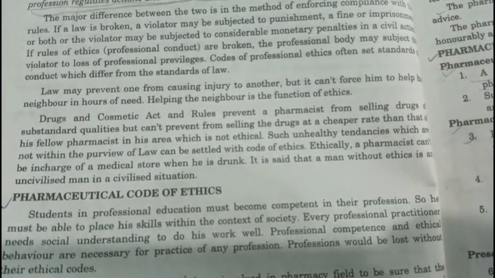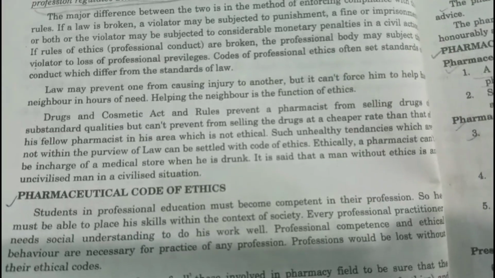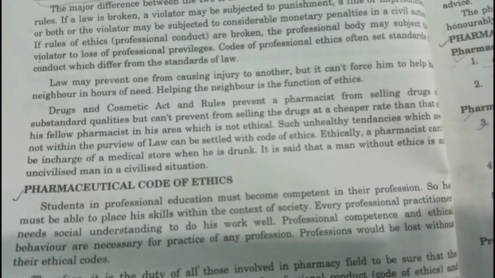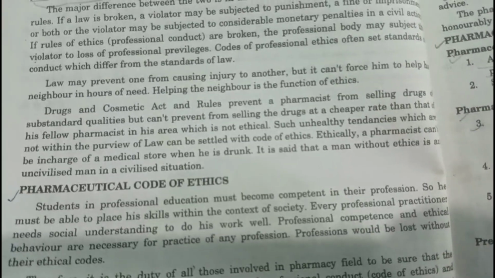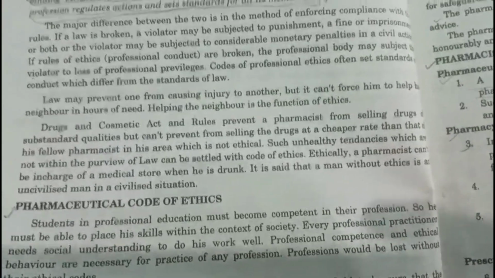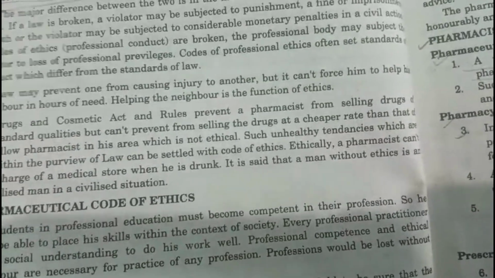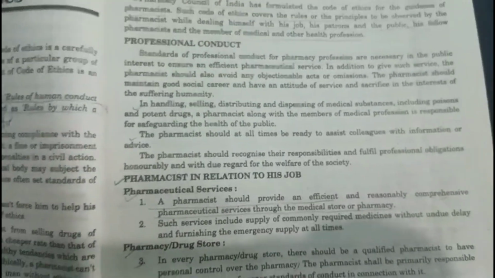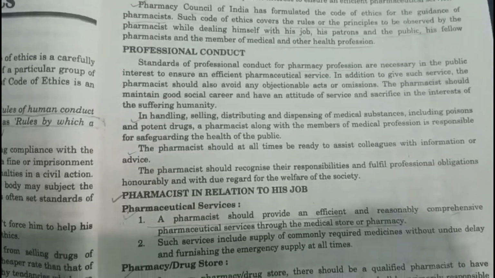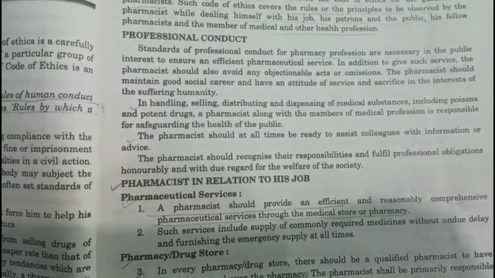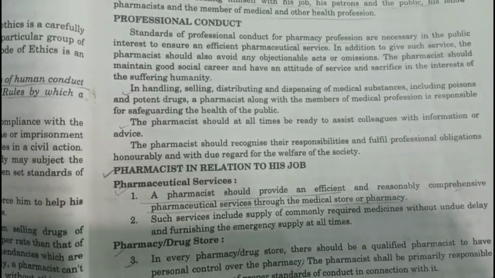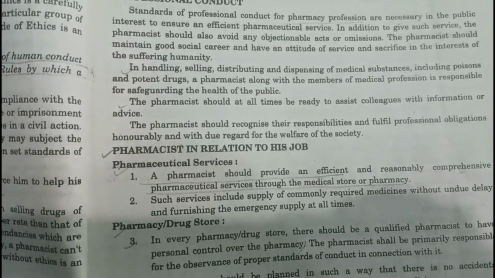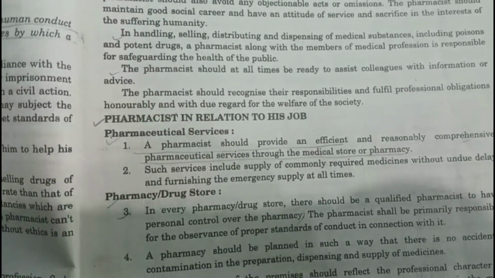And from broad questions, that is a 5 marks question, one question may come: give a brief note on pharmaceutical code of ethics. That is important for a 5 marks question. For broad question, for final also, it is important. It may come in 10 marks in sessional, and 7 marks for final also.